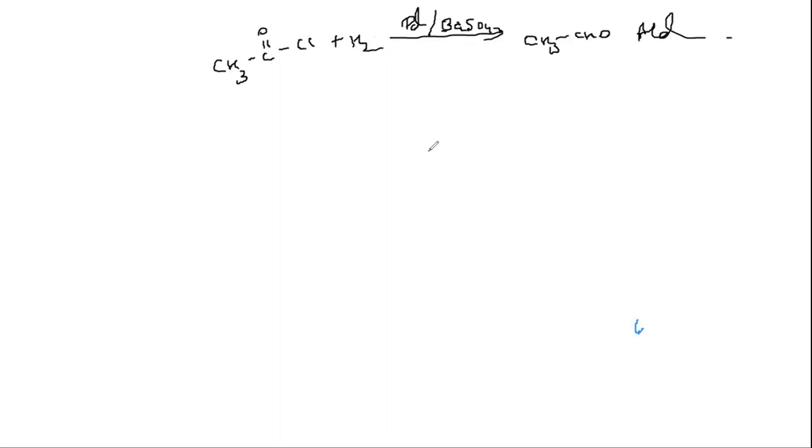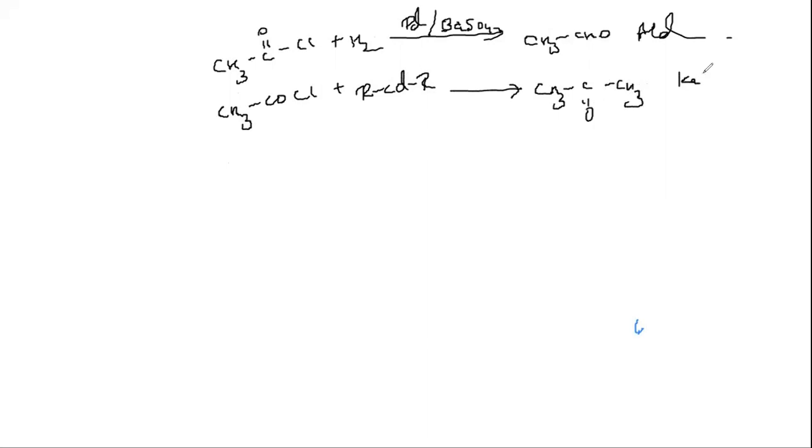Using the same acid chloride, CH3COCl, when I use dialkyl cadmium, I will get CH3COCH3. I get a ketone. This reaction is not having any name.